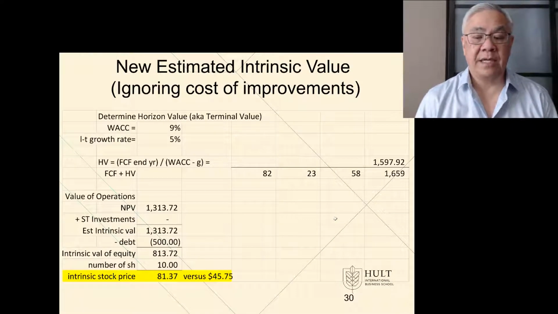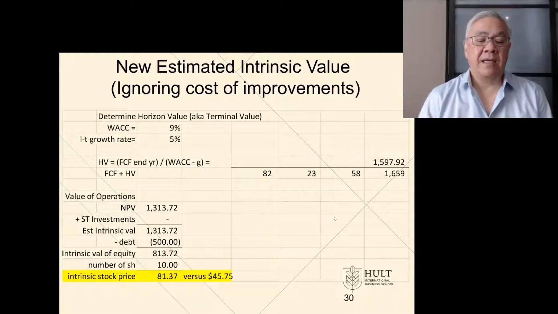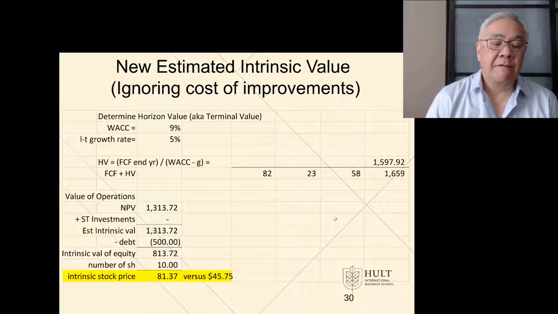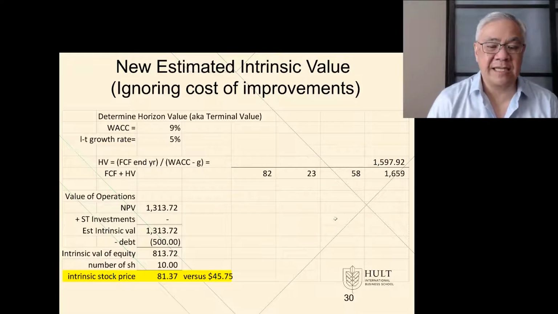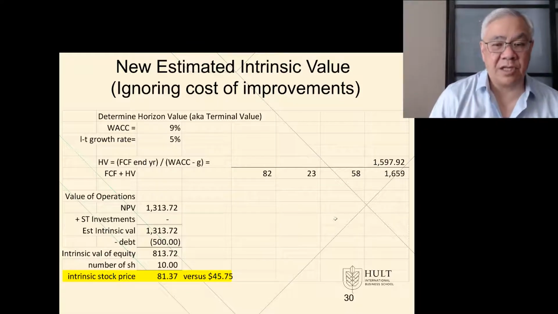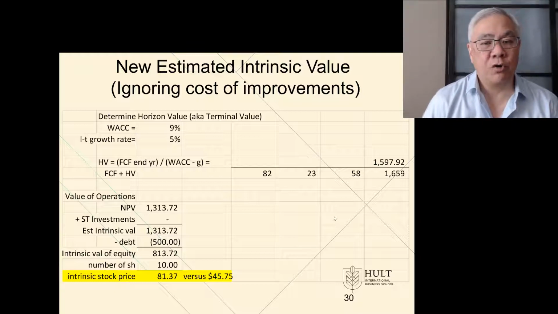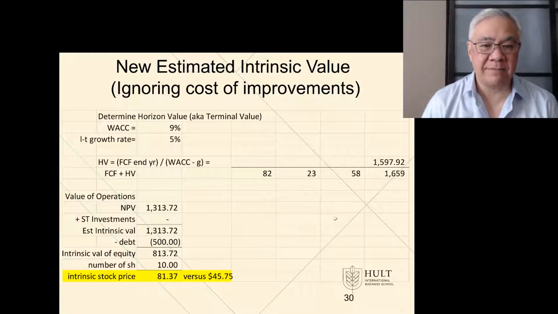What that also would do is increase our intrinsic value. The increase would then go from 45.75 to 81.37, which is a very good outcome, something the board would certainly like seeing. And this is accomplished the good old-fashioned way of earning more money, managing our business better, and then seeing the impact on both our profitability and our valuation.